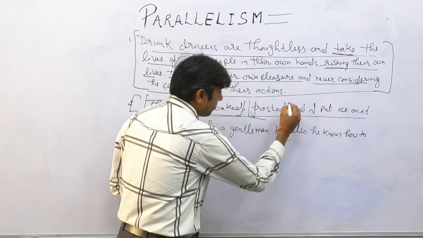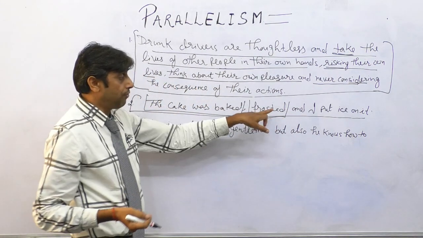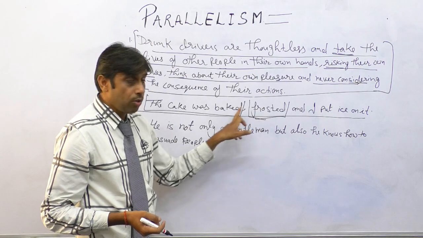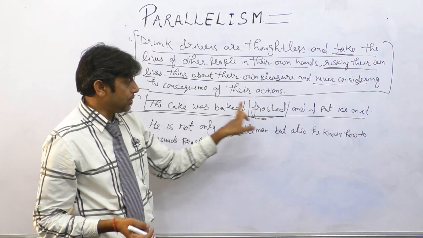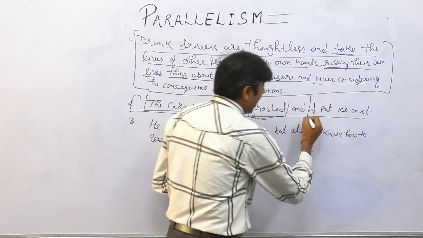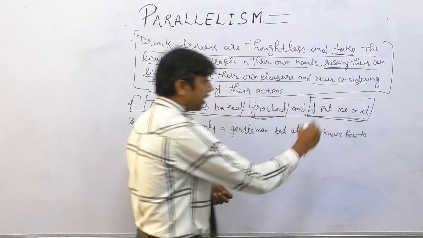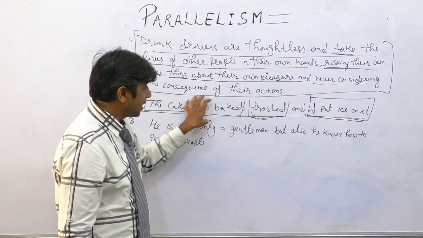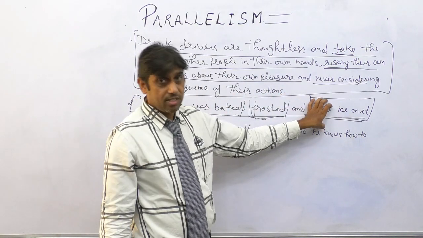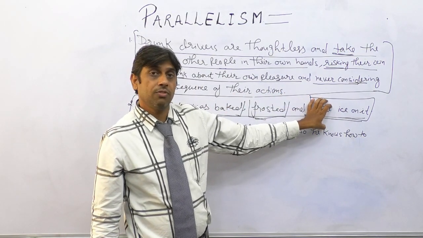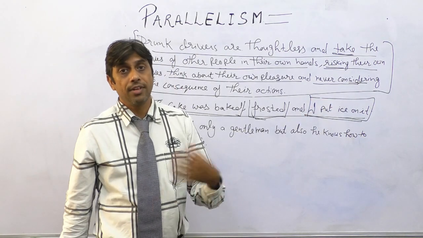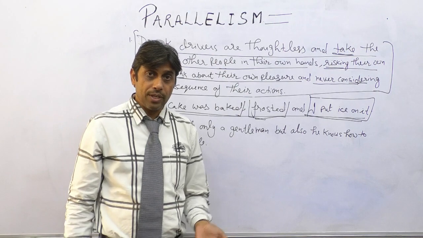Another part of the sentence, that we call a phrase, frosted, is also in passive voice. So this is in passive voice, this is in passive voice, while the last part is in active voice: I put ice on it. Correct? So passive, passive, active. That means there is no standard structure for the whole sentence. Different clauses and phrases are written in different structures.